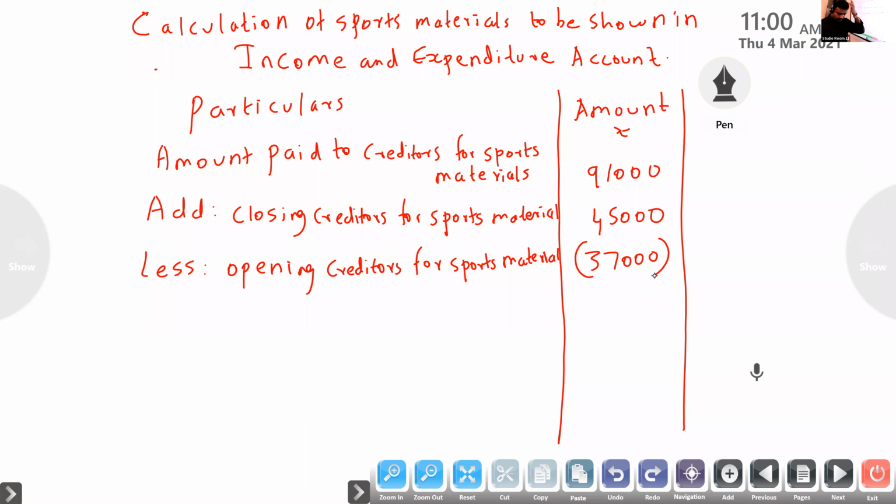So here you have to look at the question: amount paid to creditors, then add closing creditors for sports material, less opening creditors for sports material. So that will be the credit purchase of sports material. Okay, this will be the credit purchase of sports material, 99,000.